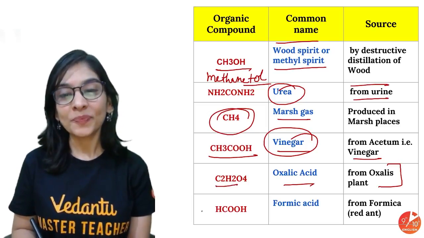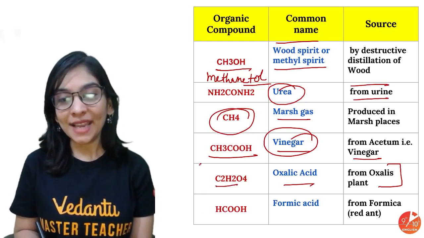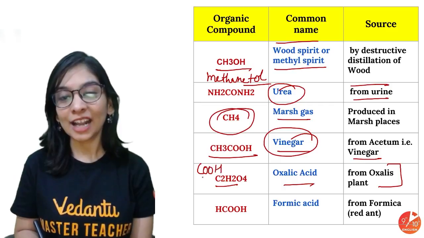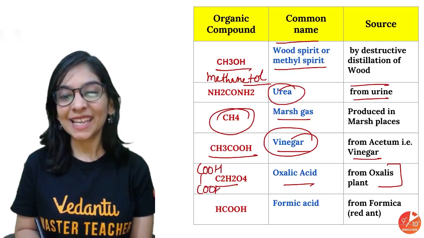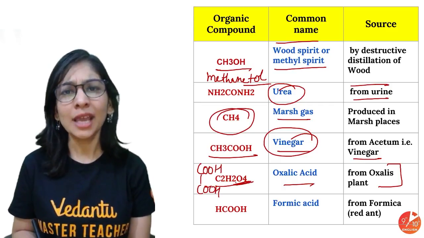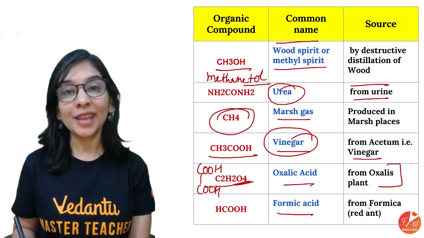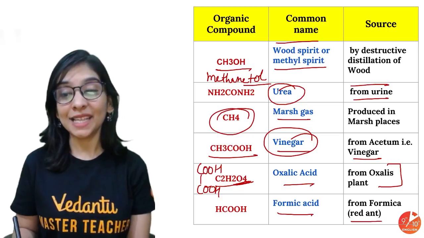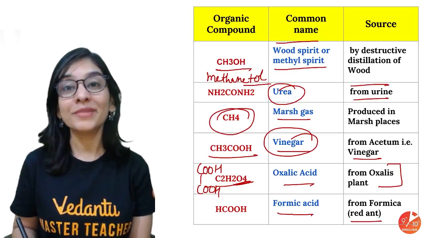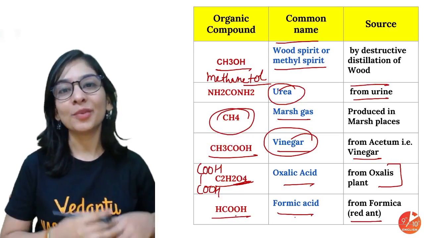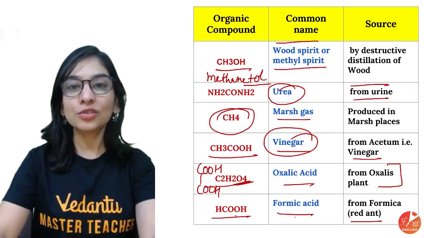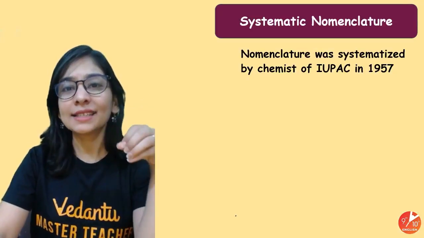C2H2O4. Basically, this is the actual compound in front of you. It's like telling the molecular formula, but we'll discuss in detail different types of structure as well. Formic acid is from formica, which means red ant. That's how the common name formic acid came, and the formula is HCOOH. Okay, students. So this is what a common name is.